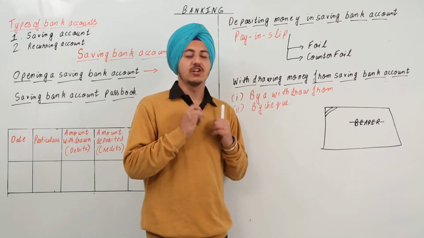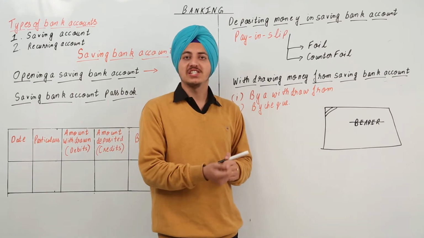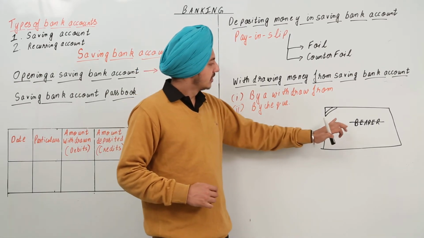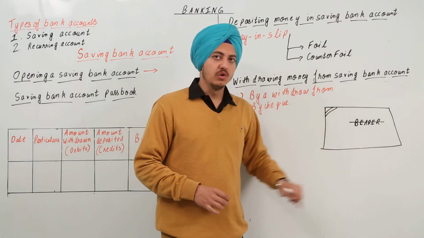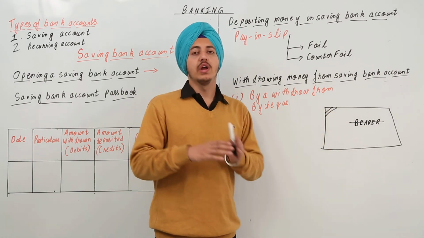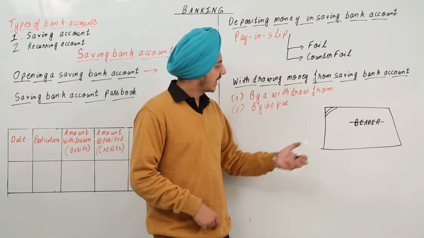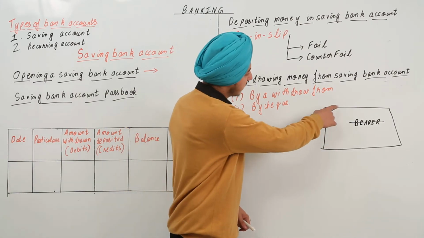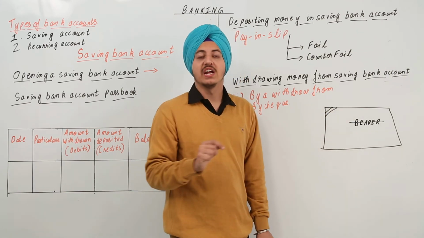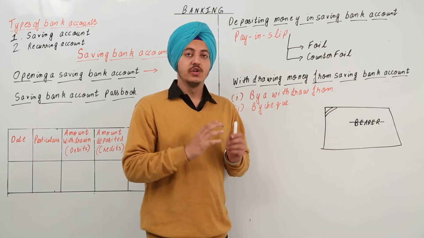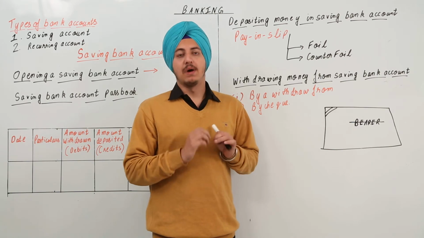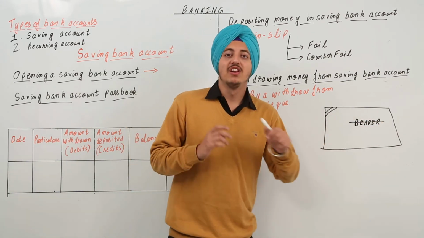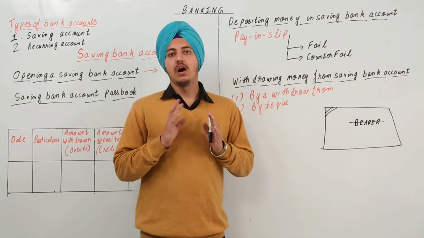He takes that check to that bank, deposits it over there, and the amount that is written here will be transferred into his account. You cannot get cash if this check is crossed like this from the top. What you can do is deposit this check, and the money that is written over here will be deposited into your account.